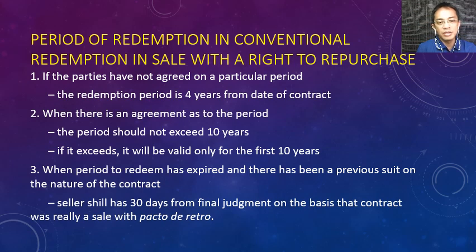When the court says it's a facto de retrosale, so from that point, you count 30 days because the seller can redeem within that period, 30 days from the final judgment. When the court says, okay, this case is not equitable mortgage but facto de retro.